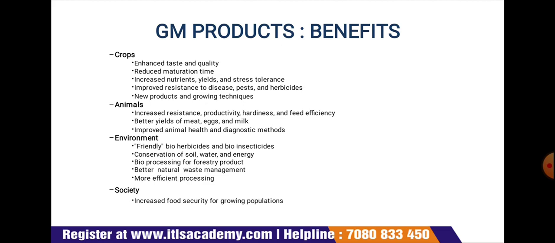Next is beneficial for animals as it increases the resistance, productivity, hardiness and feed efficiency, better yield of meat, egg and milk, improved animal health and diagnostic methods. And beneficial for environment, that is the friendly bioherbicide and bioinsecticides, conservation of soil, water and energy, bioprocessing and forestry products, better natural waste management and more efficient processing. Last one is the society, beneficial for society as we get increased food security for a growing population.